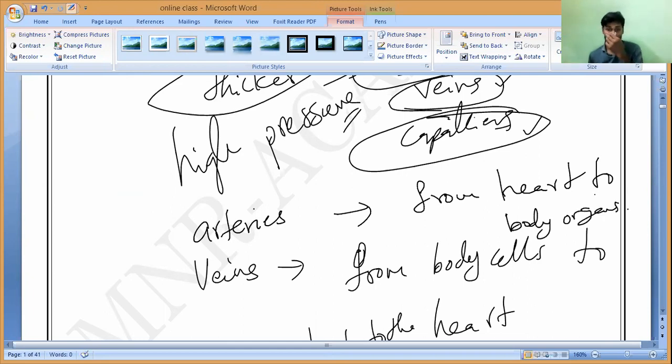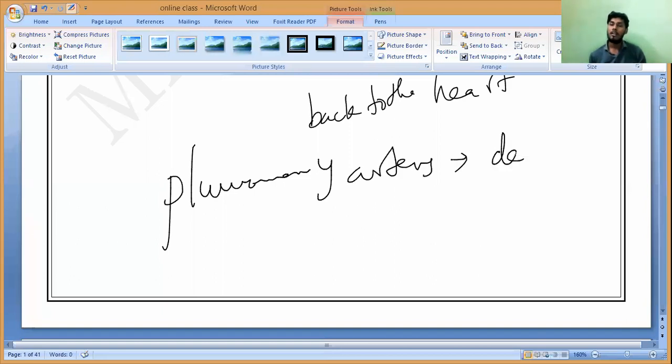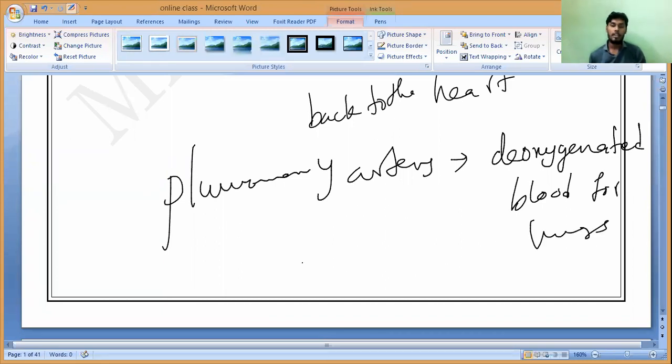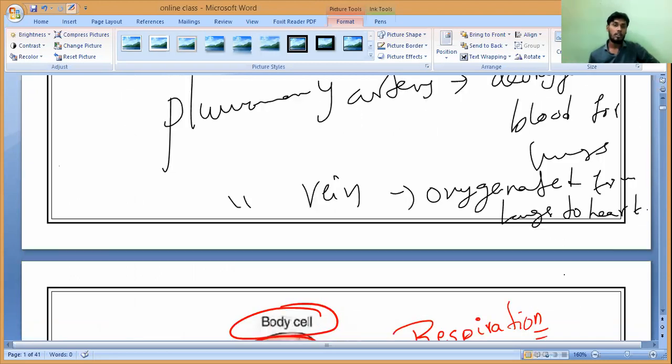This is the rule, but except two. What are those? Pulmonary artery and pulmonary vein. The pulmonary artery carries deoxygenated blood to the lungs. And the pulmonary vein carries oxygenated blood from the lungs back to the heart. That is what. Accept it. Do you all understand? Any doubt? Anybody, please?